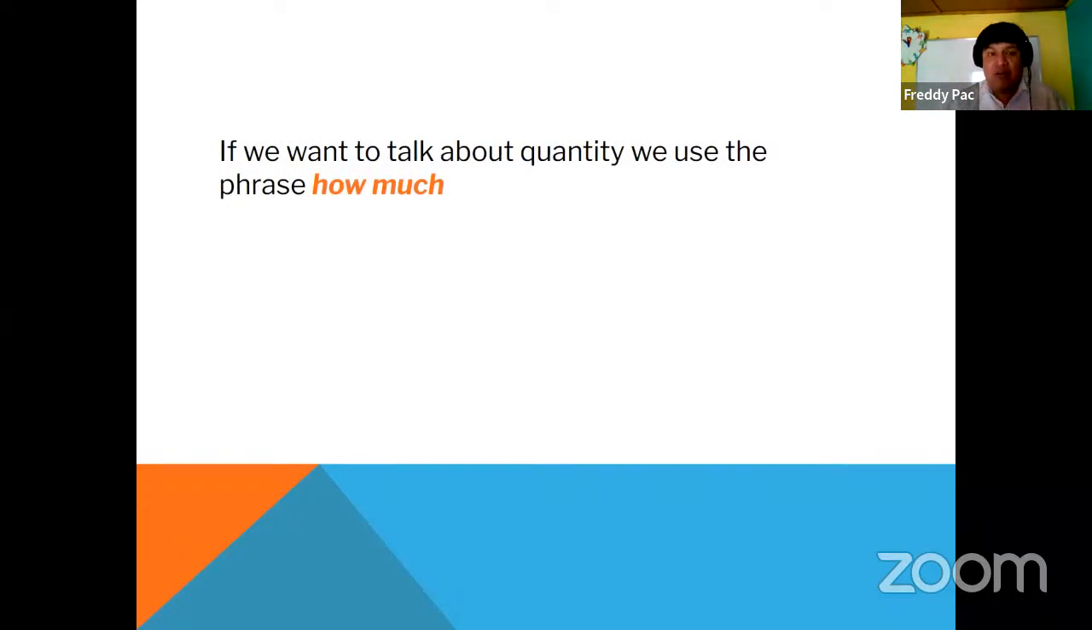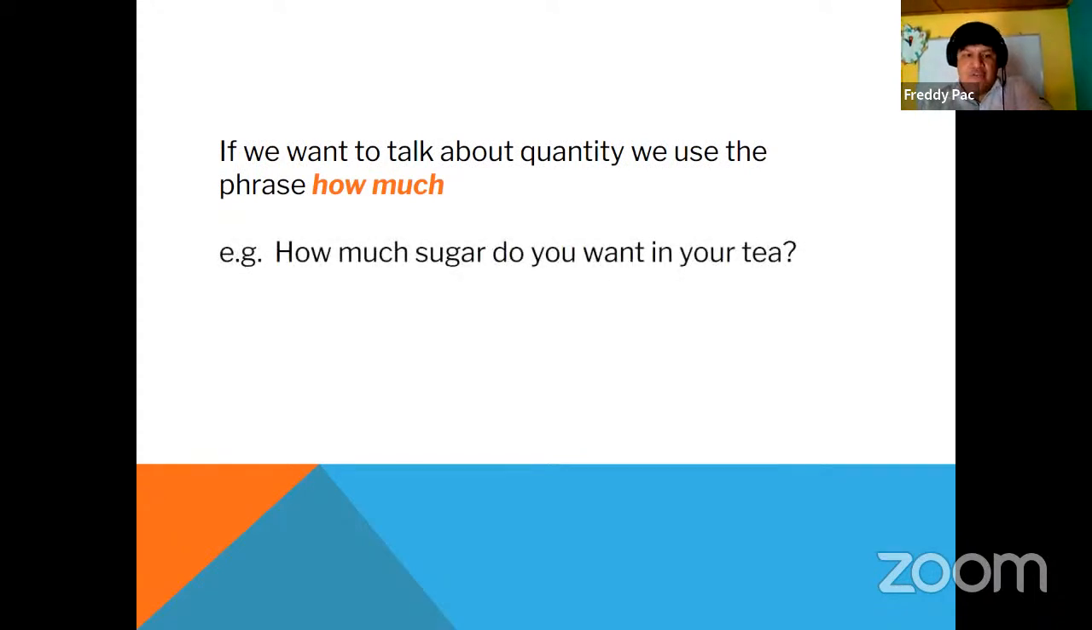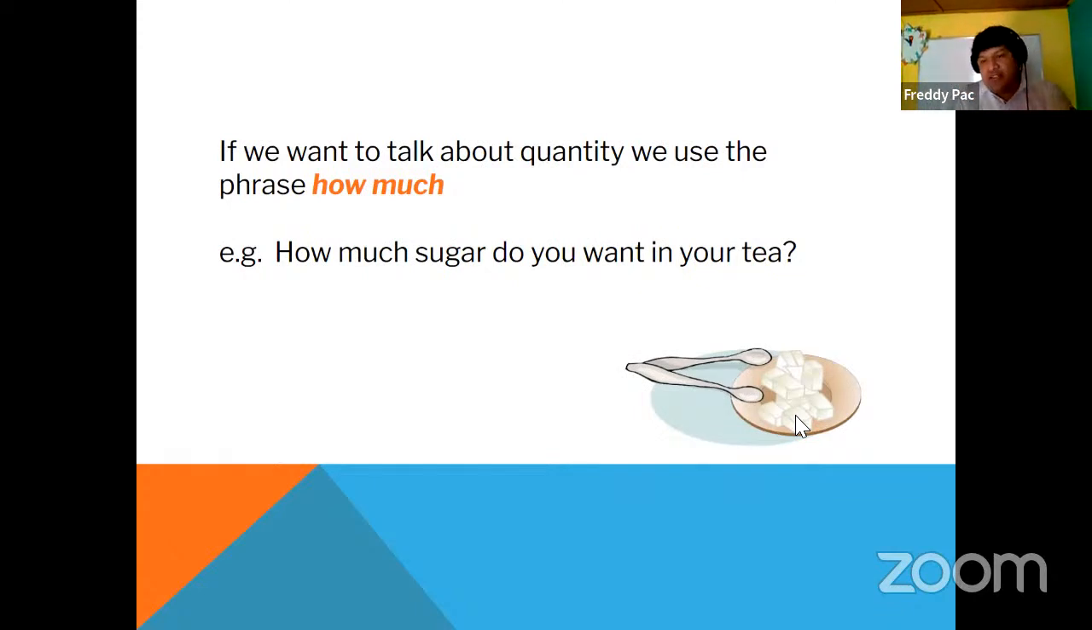Now, for uncountables, guys, we are going to say how much. Yes, we are going to say how much. Instead of how many, we will say how much. Okay. For example, how much sugar do you want in your tea? This is sugar, for example. How much sugar? Sugar is uncountable, right?